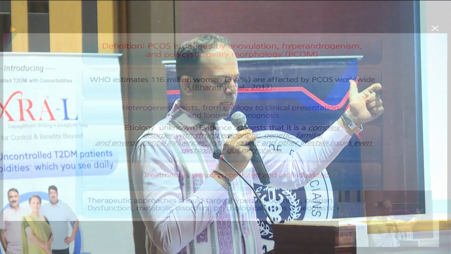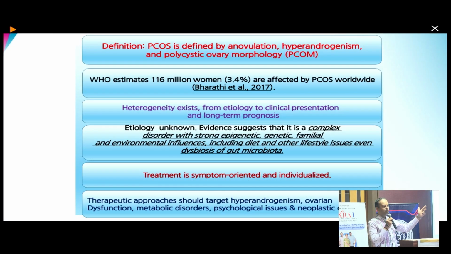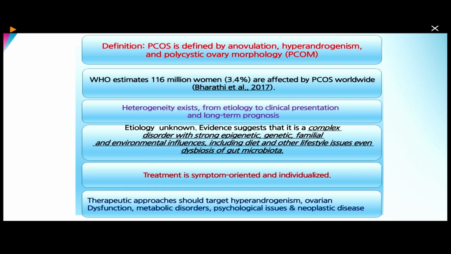So PCOS is polycystic ovarian syndrome. It is defined by mainly three basic pathophysiologies: one is anovulation, second is hyperandrogenism, and polycystic ovarian morphology. This is time tested. It has been there since a very long time, and it is shown by WHO that almost 3.4% of women worldwide are affected by PCOS.